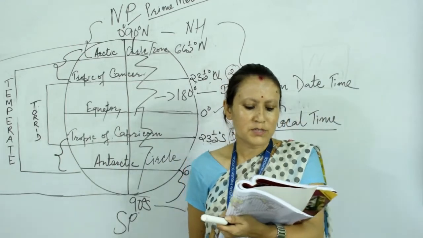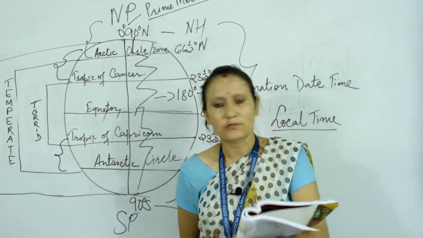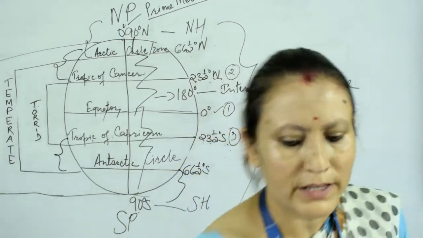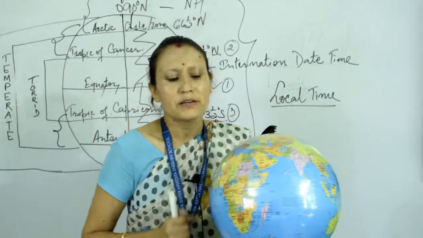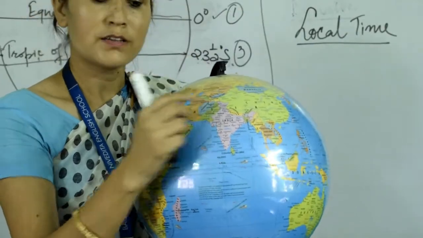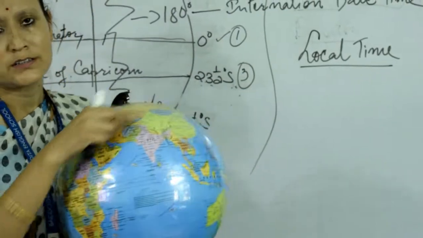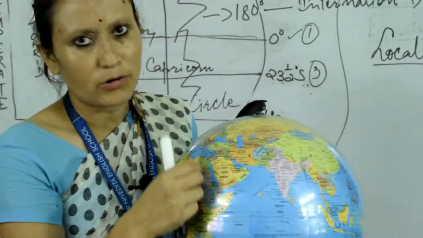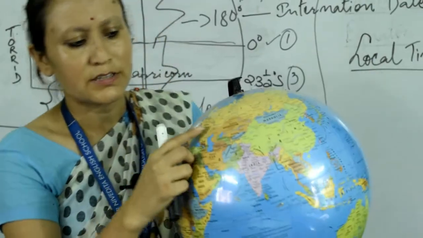For any place which is between two meridians, we can use the fractions of a degree, that is minutes, to calculate the local time. The areas which are situated on the same longitude have the same time, but sometimes the areas touch other longitudes also. Sometimes, because of the vastness of the area and its territory boundaries, the area is so big that it extends beyond one longitude and touches another longitude. For example, this one.